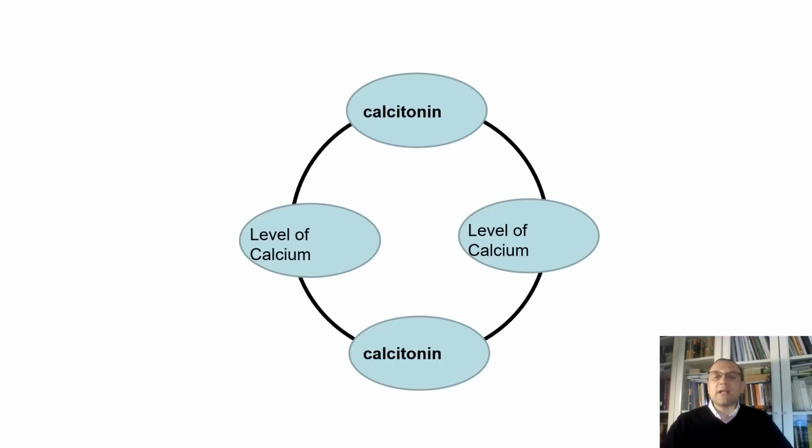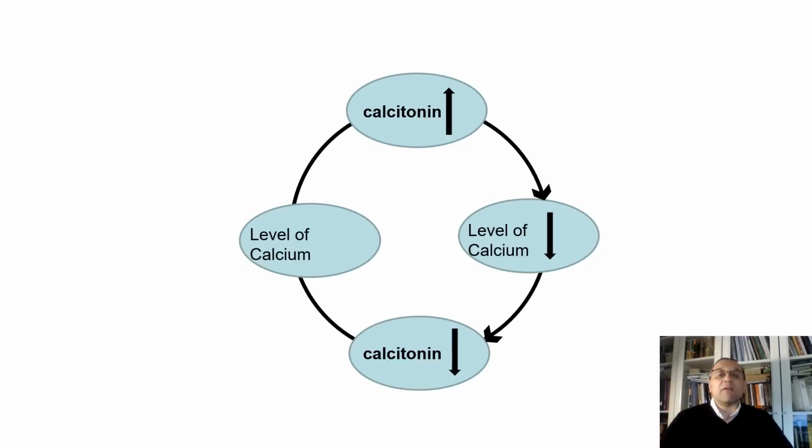Here is a good example of how calcitonin controls the level of calcium in our body. So let's start. Look, the level of calcitonin goes up. What's happening to the level of the calcium? The level of calcium goes down. When the level of calcium goes down, the level of calcitonin goes down.